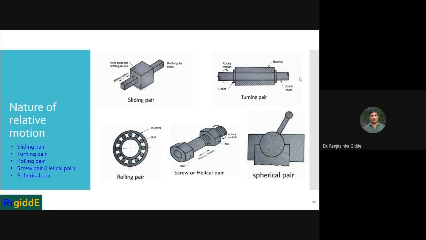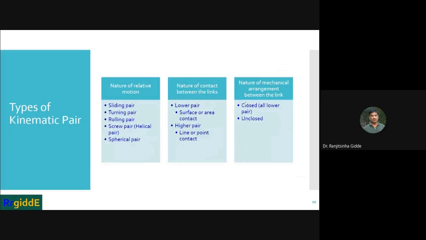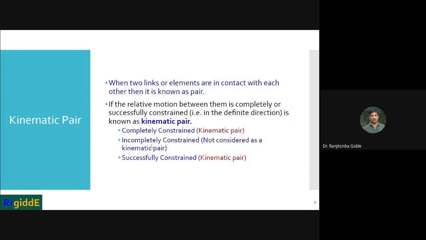Then it comes under incompletely constrained motion. And what is the last one? That is successfully constrained motion. That is called a kinematic pair.